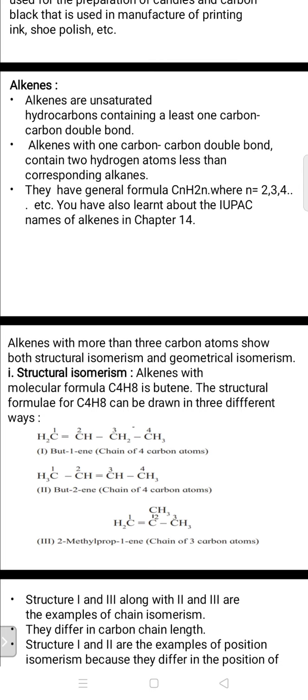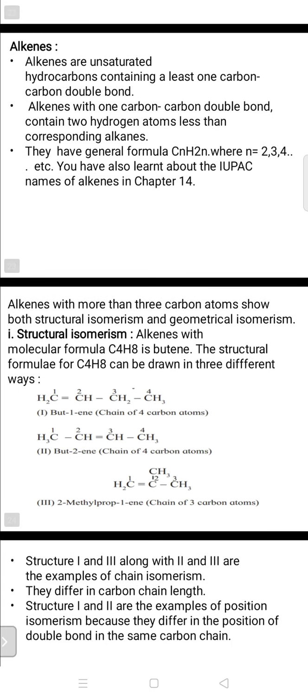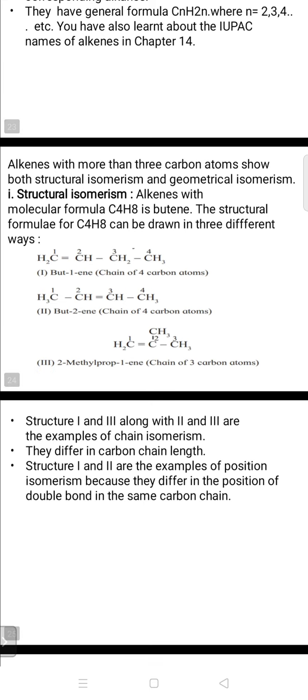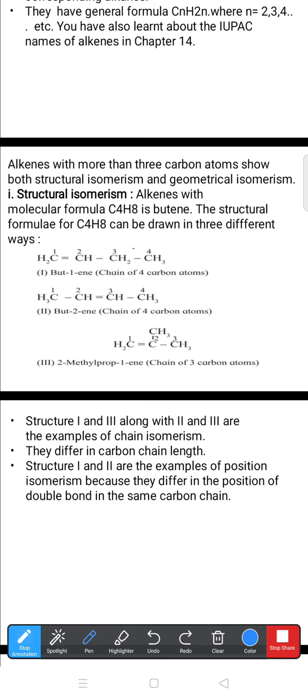Alkenes with more than 3 carbon atoms show both structural isomerism as well as geometrical isomerism. Now, what is structural isomerism? The isomerism which arises due to different ways of writing the structure is called structural isomerism. Alkenes having the molecular formula C4H8, that is butene, show the following structures.